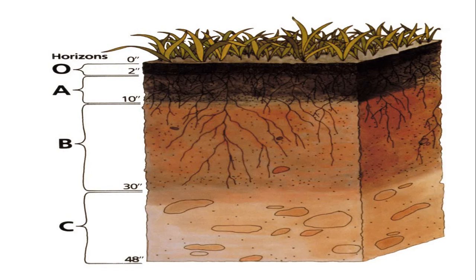Horizon B, that is the subsoil. This layer is just below the topsoil. It consists of sand, silt and clay. It has a limited amount of organic matter but is rich in mineral content. Horizons A and B together form the true soil. Horizon C, this is the rock fragments. This layer has small pieces of rocks. The true soil develops from these rock materials. And then we have horizon D, that is the parent rock or bedrock. This layer lies at some depth below horizon C and consists of solid rock.